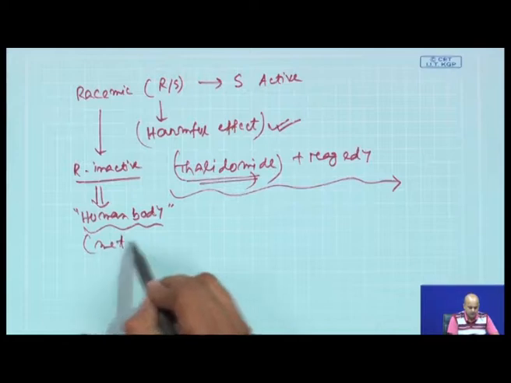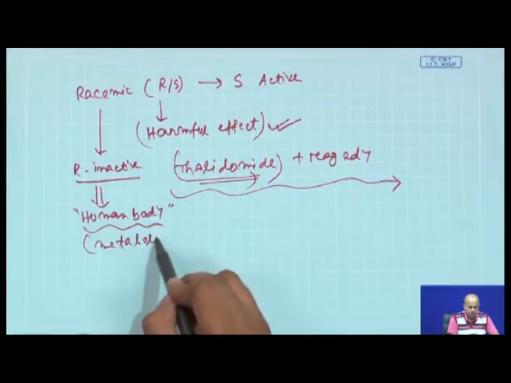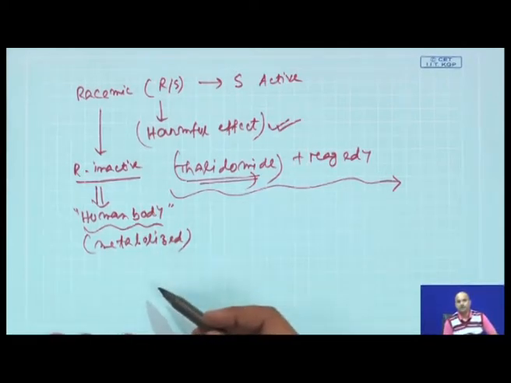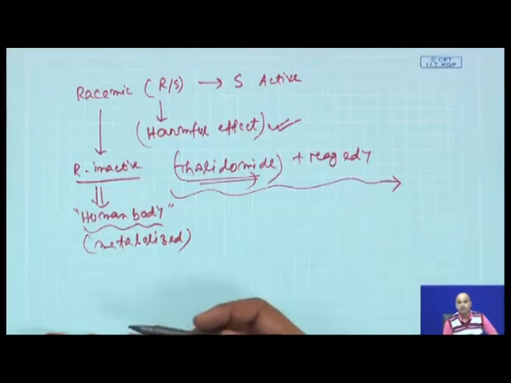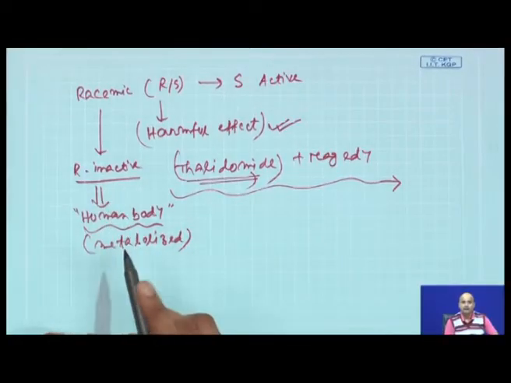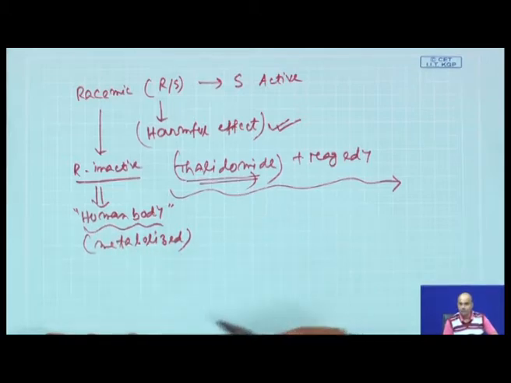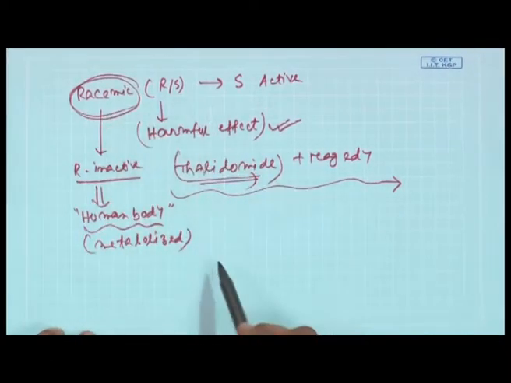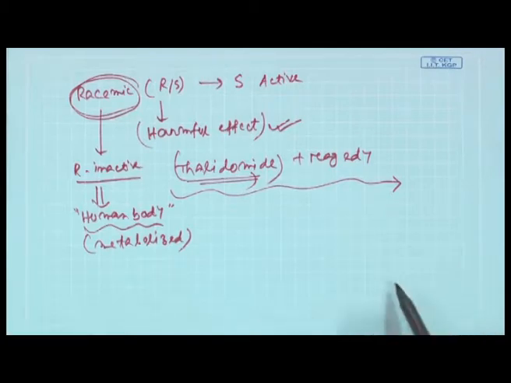Metabolized means you need to produce some extra energy to degrade the compound. So, your body system needs to produce some extra enzymes or extra biomolecules which can degrade the R enantiomer, and then it can be secreted out from your body in the form of urine or something like that. In those cases your body needs to spend some extra energy, which is also not recommended. Why should our body produce some extra energy to degrade molecules which are not beneficial to us?